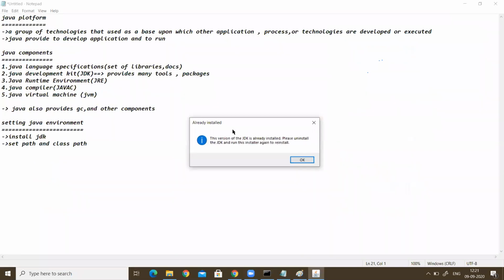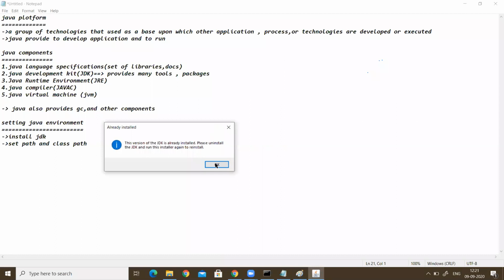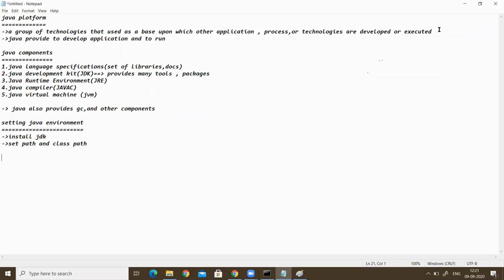Yeah, so it's already installed. It is showing that it's already installed. Somebody is asking, sir, is it free of cost or do they apply any charges? No cost. It is free. The Java software is freeware. Freeware means that we need not pay even one rupee.